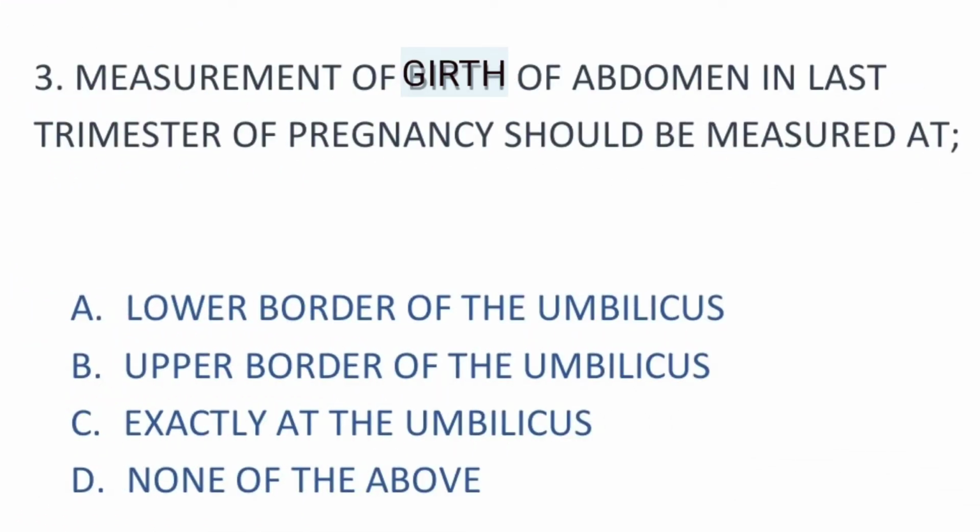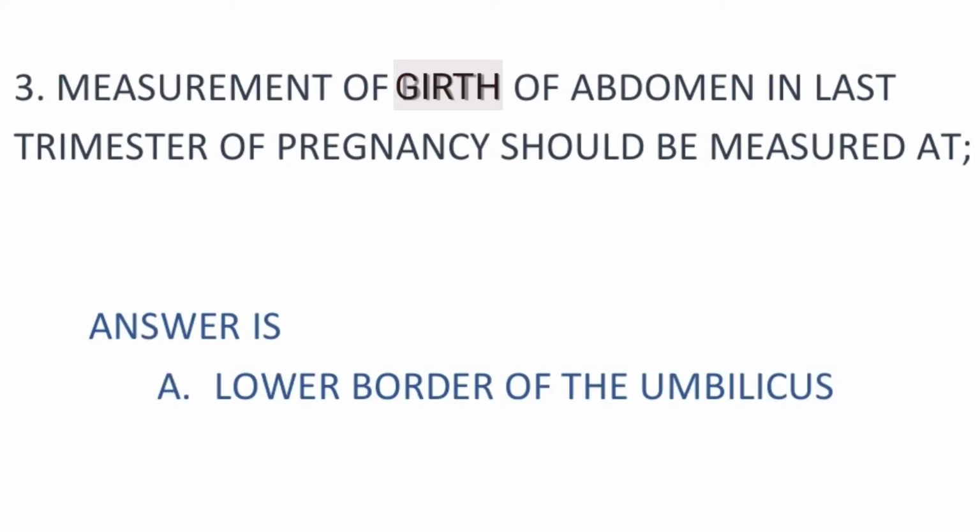Third question. Measurement of girth of abdomen in the last trimester of pregnancy should be measured at. Options are A, lower border of the umbilicus, B, upper border of the umbilicus, C, exactly at the umbilicus, and D, none of the above. The answer to our third question is A, lower border of the umbilicus.